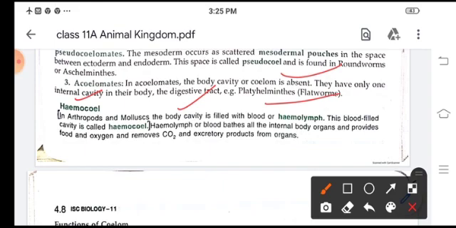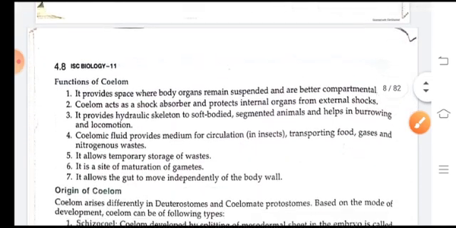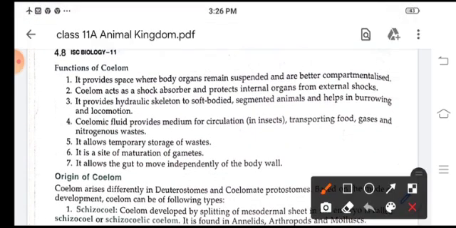Now children, in arthropods and in mollusks, the animals have a body cavity which is filled with blood or lymph. Now this blood filled cavity is known as hemocoel. Now functions of coelom: it provides space where body organs remain suspended. Coelom also acts as a shock absorber and protects the internal organs from external shocks.